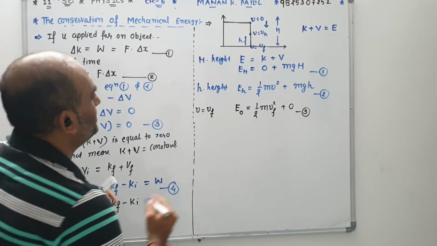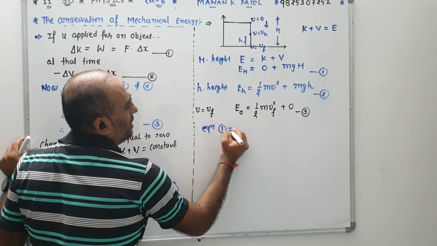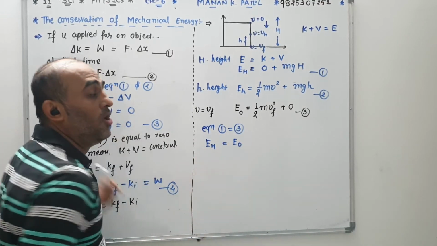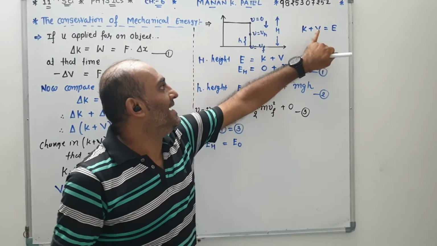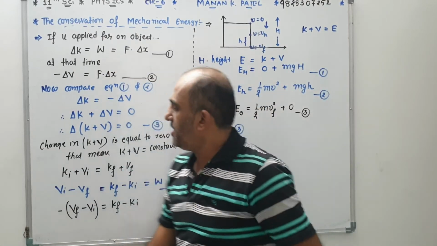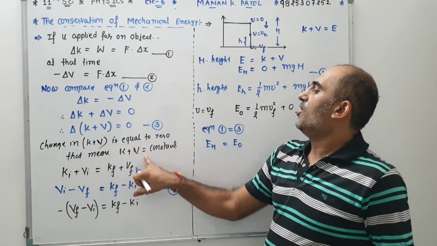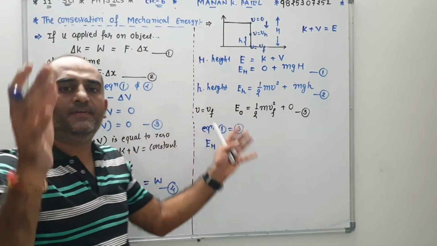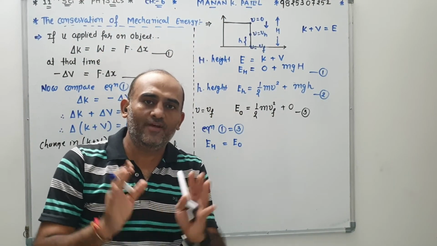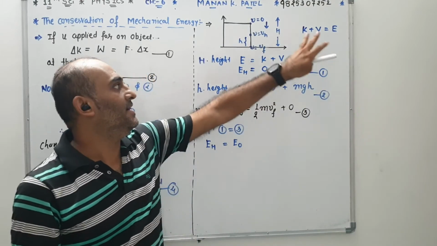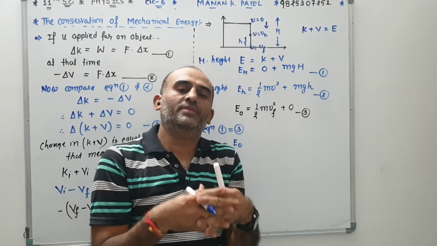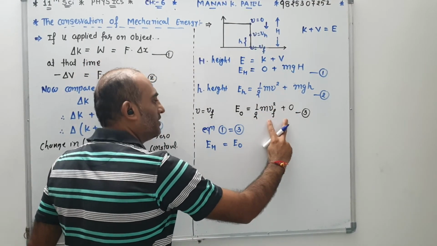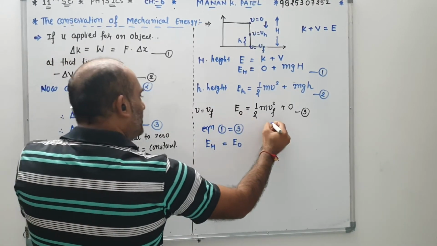Now comparison with each other. Suppose equation number 1 and 3 are compared with each other. That means E of H is equal to E of 0. Why do we compare? Because kinetic plus potential is mechanical energy, and mechanical energy is always constant. So now initial and final, when we compare, in the whole system, by the universal conservation law, energy is constant. Same thing: when kinetic and potential are joined with each other, that addition is always constant. So over here the addition, over here the addition, over here the addition. So now we compare with each other.